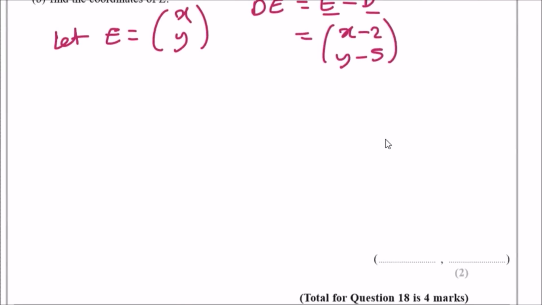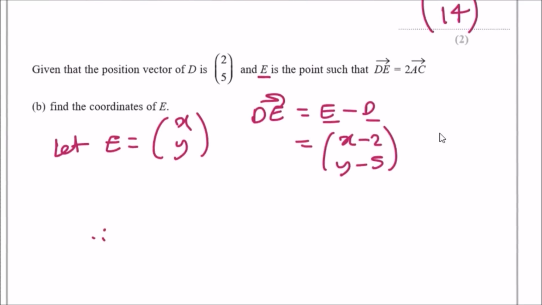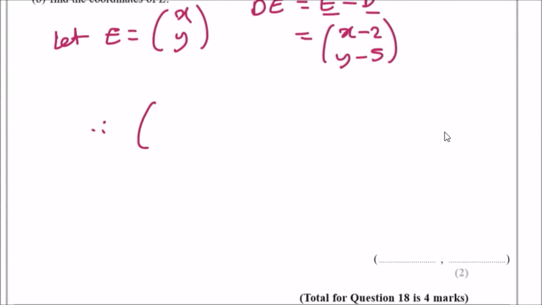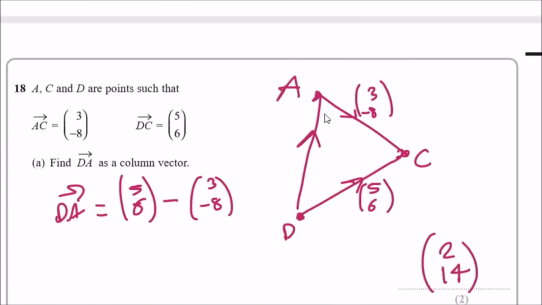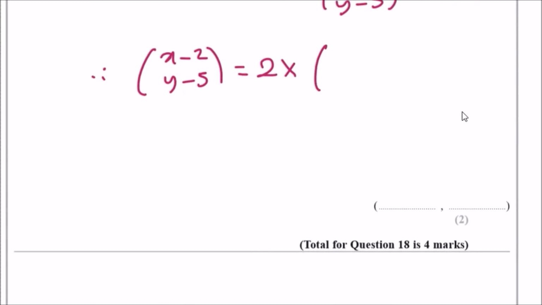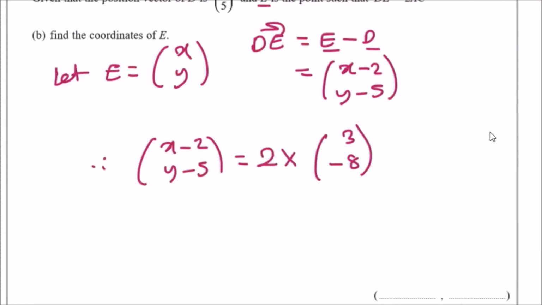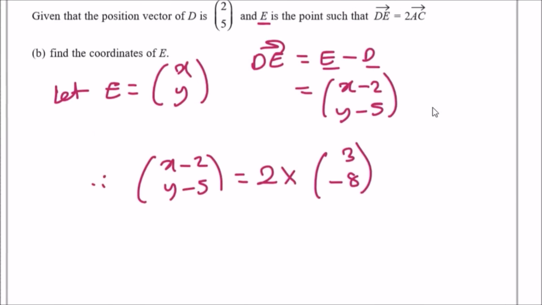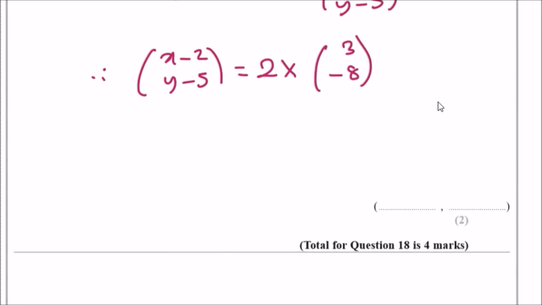So now, using the above equation, D equals 2 times AC, we can say that x minus 2 and y minus 5 must equal 2 times (3, minus 8) for AC. I recommend you pause this video and go over this step by step, okay? The key idea is to find the exact coordinates of (x, y) so we can find a value for E. So let's have a go.